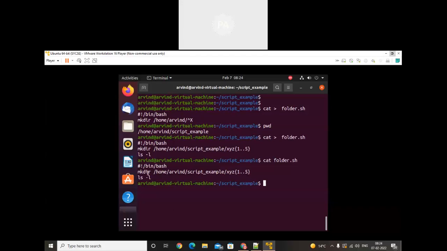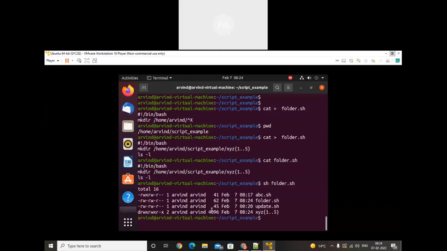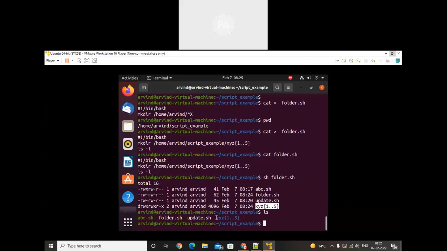We successfully wrote that script. Now I will execute it. The name of the script is folder.sh. See, that ls -l will be created. Let's check where that ls -l ran. abc xyz. Okay, this folder was created, but with the name xyz. Let's check by doing ls. See, the folder was created. So the xyz folder was created.